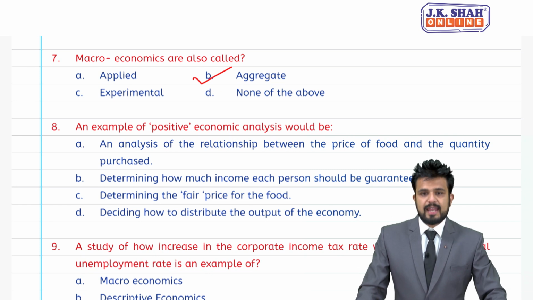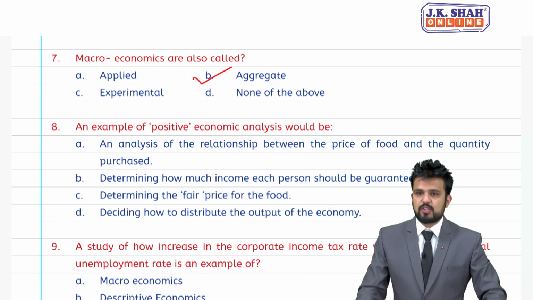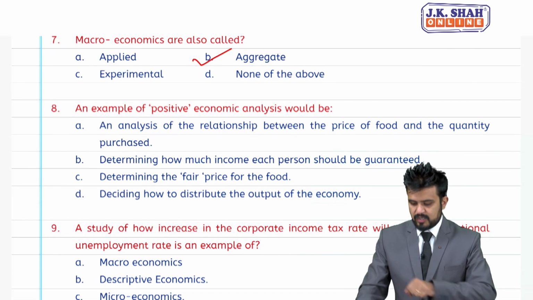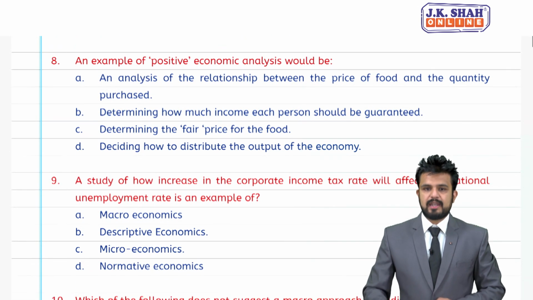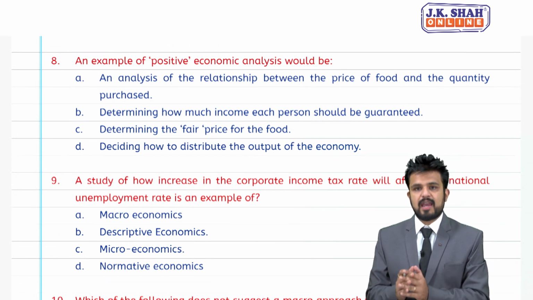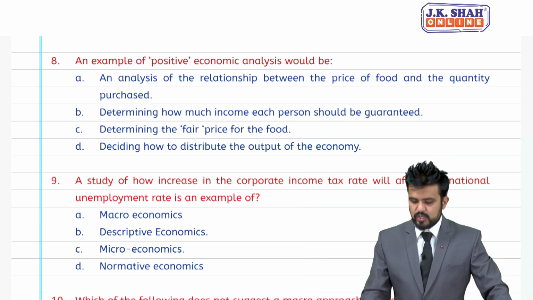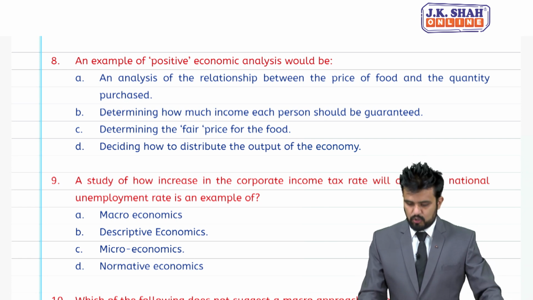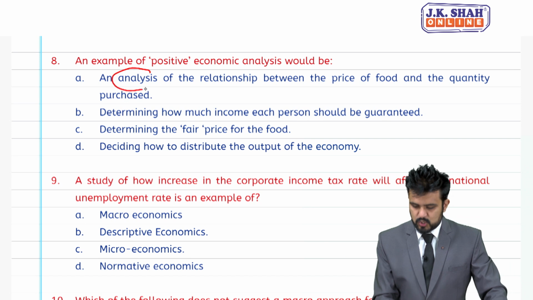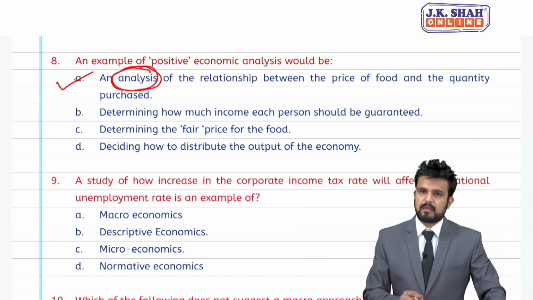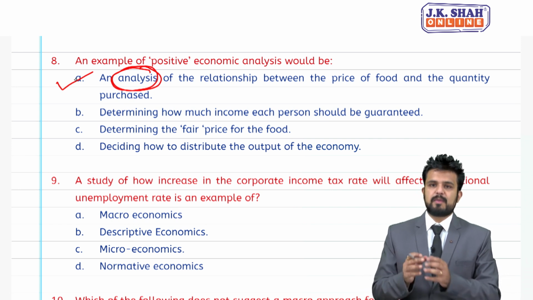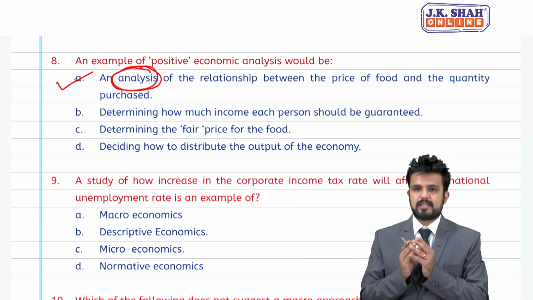So, option A, an analysis of relationship between price of food and the quantity purchased. B is determining how much income each person should be guaranteed. C is determining the fair price of the food, and D is deciding how to distribute the output of the economy. So, students, please remember this word analysis. The most appropriate answer is A. Positive science is based on facts, analysis, it's realistic.